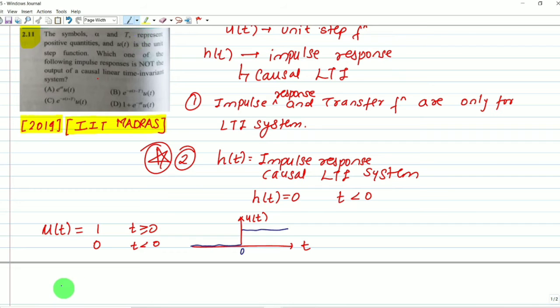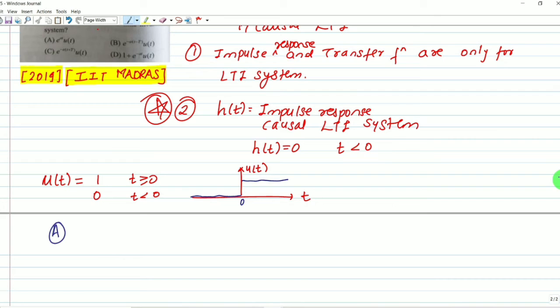Now let's consider option A: e raised to the power at, multiplied by u(t). We know u(t) equals 0 for t less than 0.